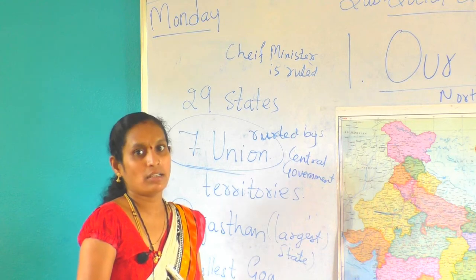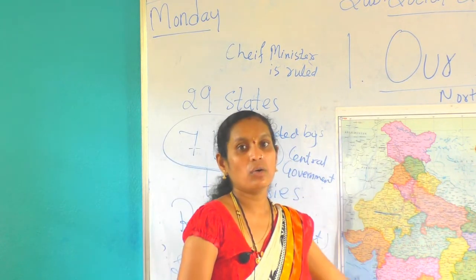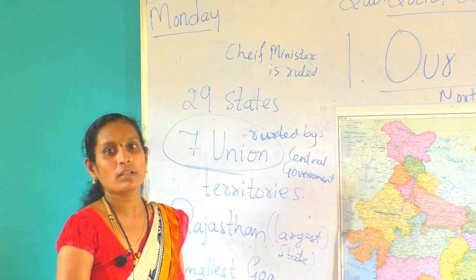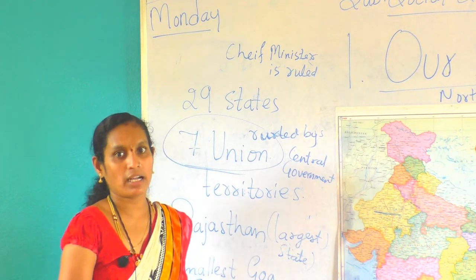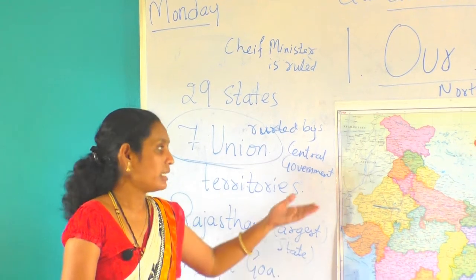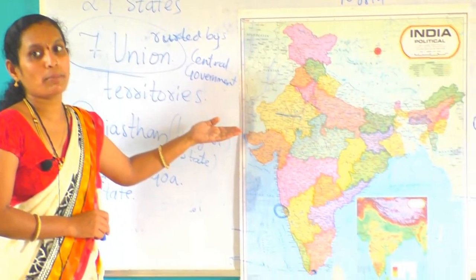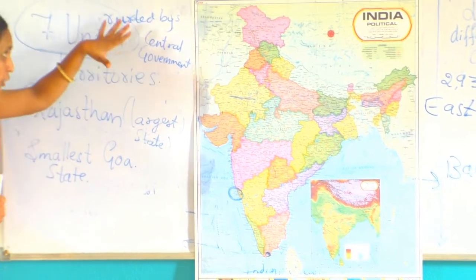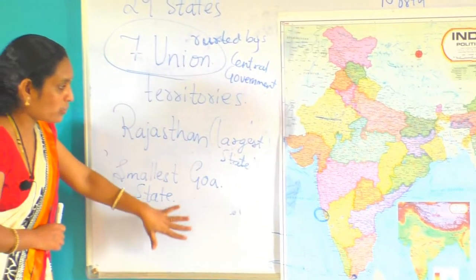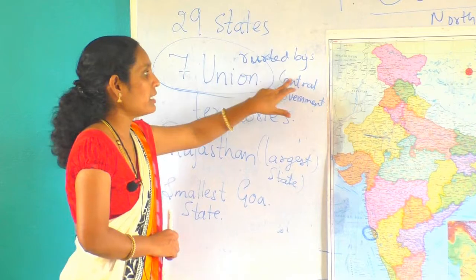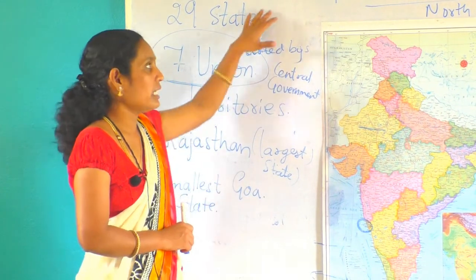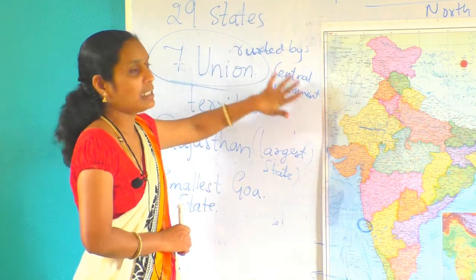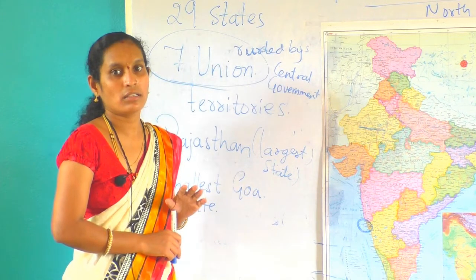BJP, right, across the whole of India. Shri Narendra Modi is the Prime Minister of our India. The BJP government is the central government. Only the 7 union territories are ruled by the central government. Understood? This is the difference between state and union territory.